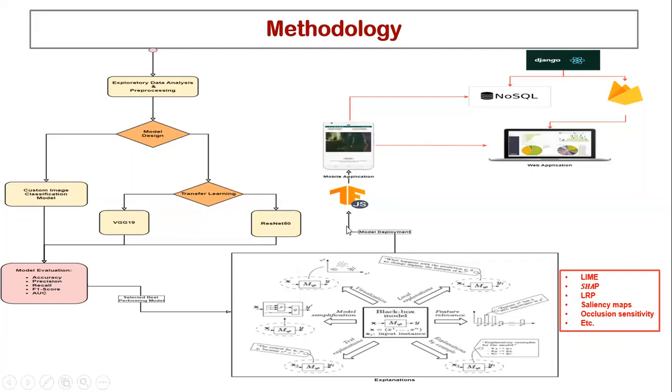And after that, we shall convert our explained model into a TensorFlow JS format. The reason we're using TensorFlow JS is that the model will be somehow light, and the farmer won't need to connect to the internet every time he's trying to access the diagnosis system, so it will be on his phone.